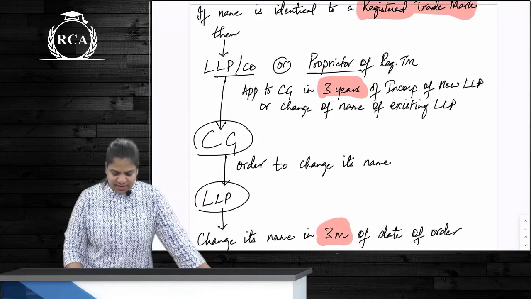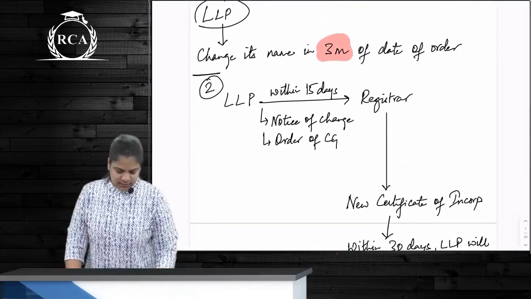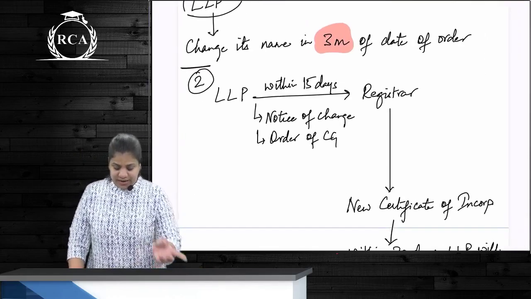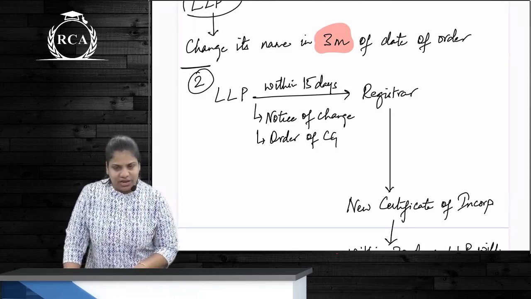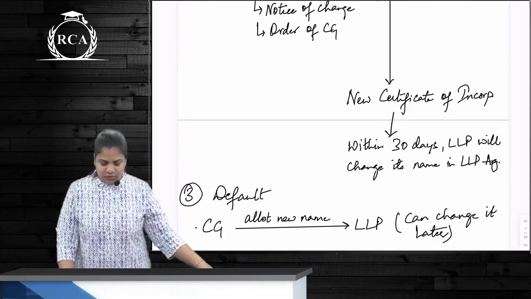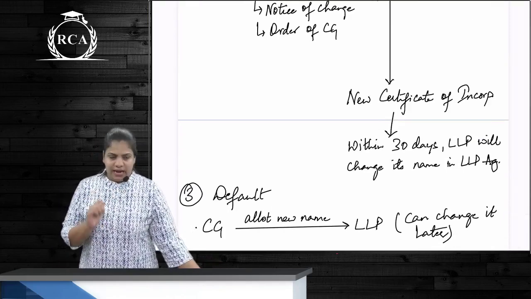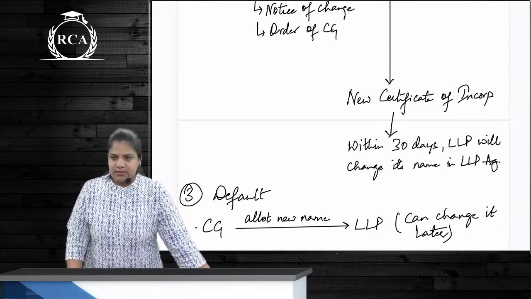Okay. The time limits that are there here, 3 years, 3 months, are the same as in the case of the Companies Act as well. Fine. Then what should the LLP do? File within how many days? 15 days with the registrar, notice of change and order of CG. Registrar is going to give us a new COI. Once the new COI is received, we have to make changes in the LLP agreement and file it within how many days? Within 30 days. Simple?